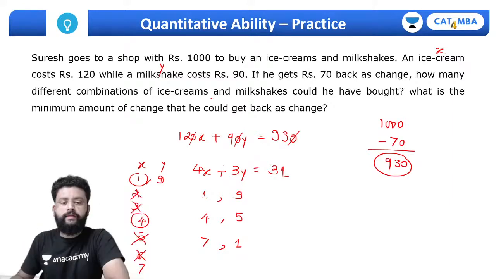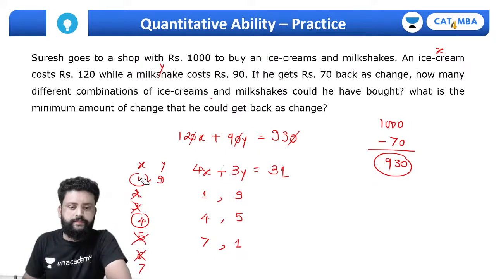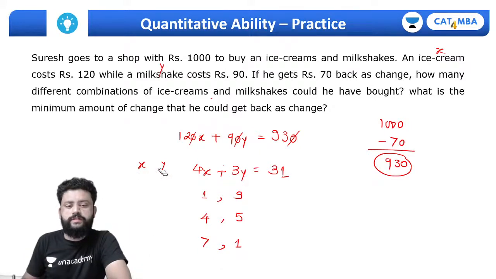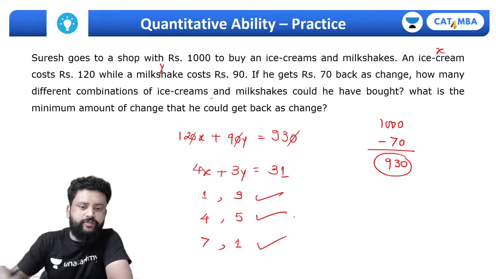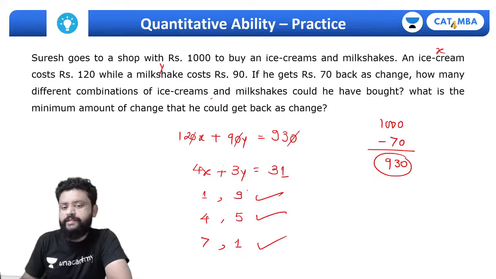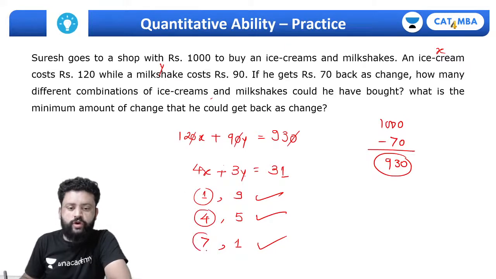Hopefully all of you are clear about it. So these many combinations are possible. Just 3 combinations are possible here. Next, if you try for 8, 8 fours are 32, which is more than 31, so that's not possible. So the values of x, the number of ice creams, can be just 1, 4 or 7, and accordingly we have the values of the number of milkshakes as well.